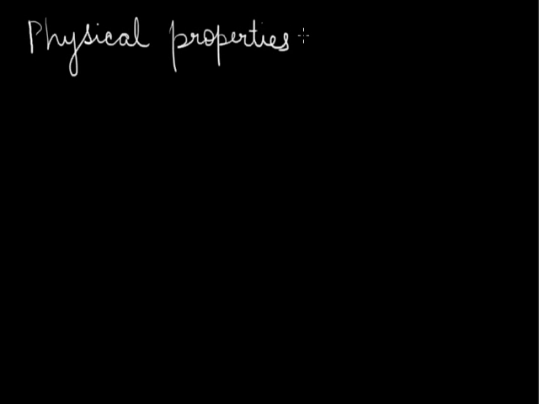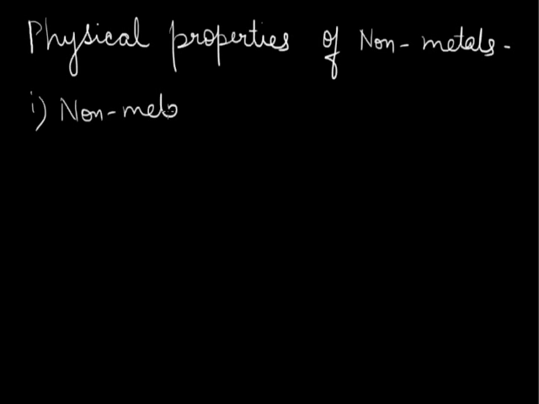Moving on to the physical properties of non-metals. The important physical properties of non-metals are, starting with their brittle nature. Non-metals are brittle in nature. Brittle means they break easily. So when we say non-metals are brittle, this means that they can break easily.